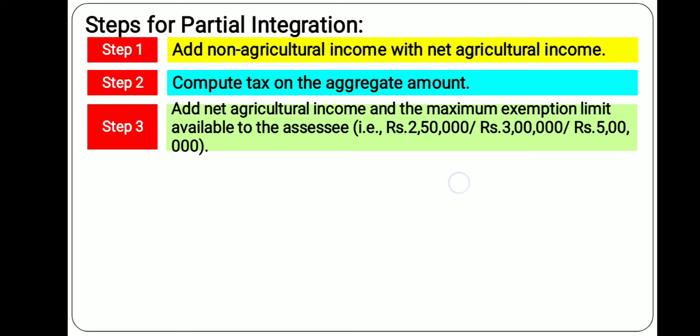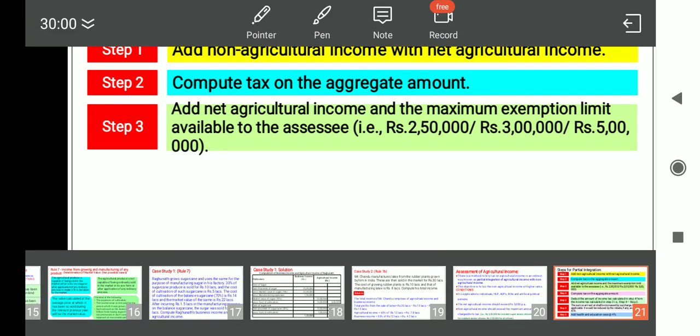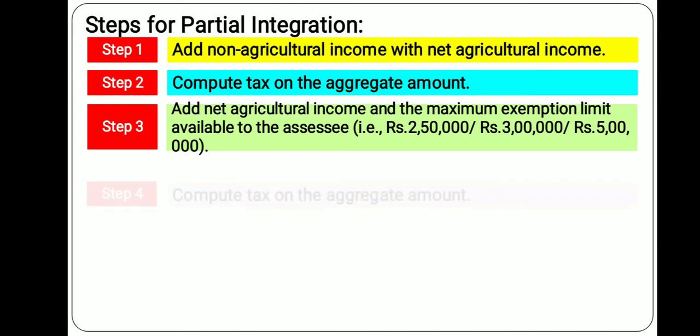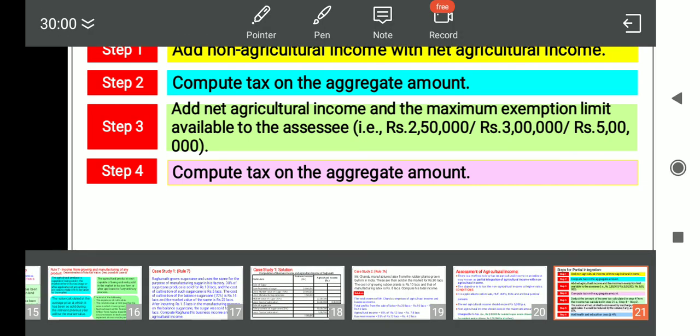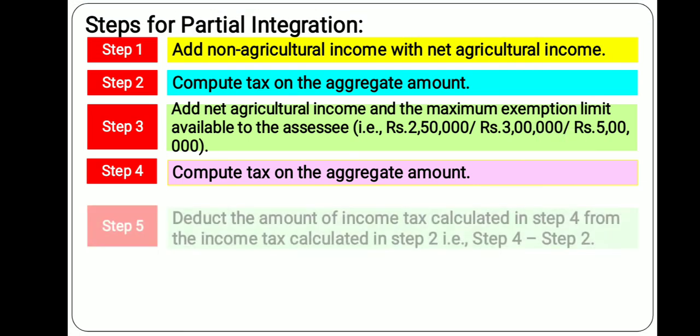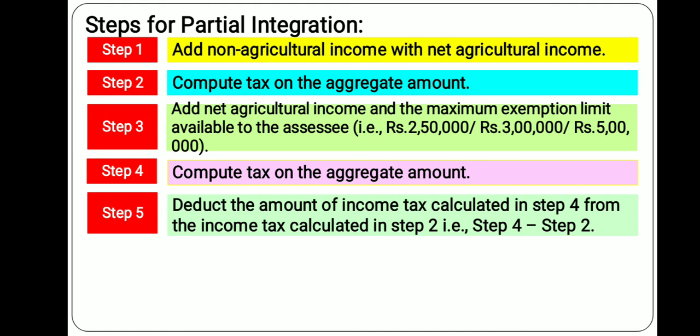In step 4, you have to compute tax on the step 3 amount. Whatever step 3 amount is derived, you compute the tax again by applying the tax rate. Then in step 5, you deduct step 4 from step 2.